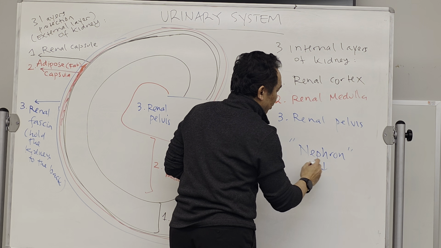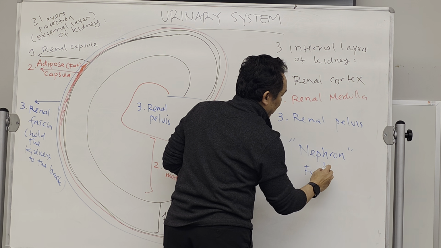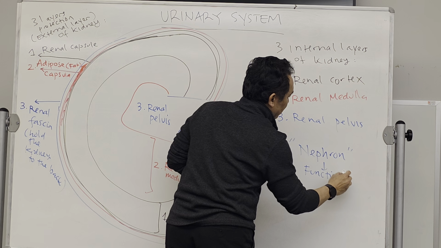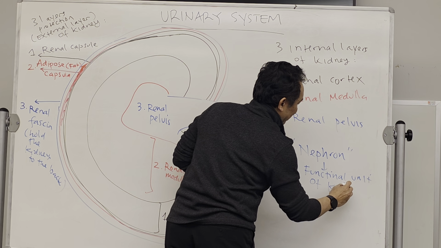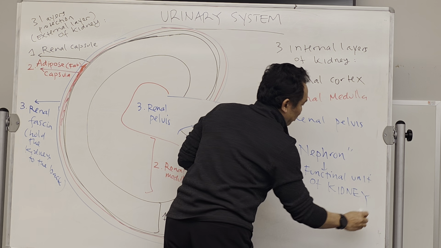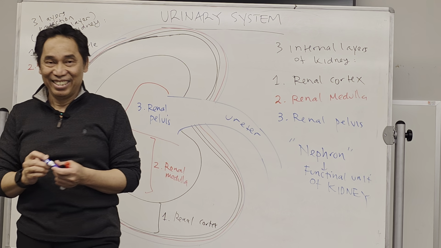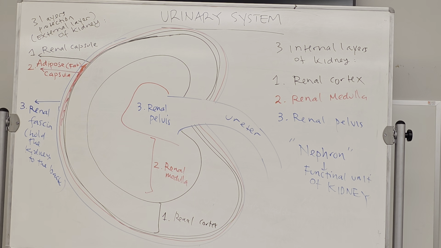So nephron is actually the functional unit of the kidney. This is the one that filters the blood. Okay, Dylan, what is the structure called? The structure that filters the blood is called nephron. Get it? Nephron.